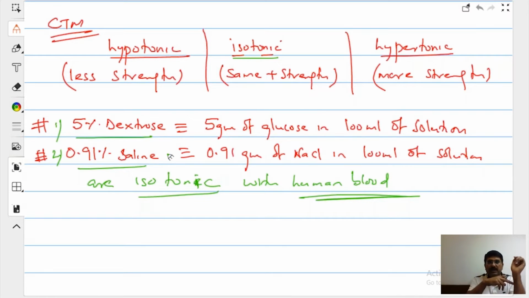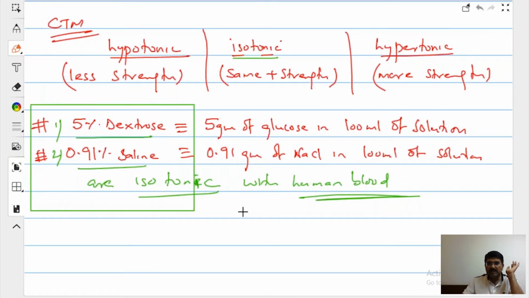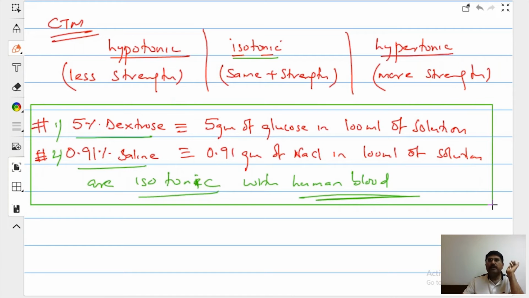If you infuse a concentrated solution, hypertonic, that will create some problem. If you infuse a very dilute solution, say you add water into a patient's body, he or she is going to die. If you add a very concentrated solution other than this, then death is certain. So these are two solutions which are isotonic with human blood.